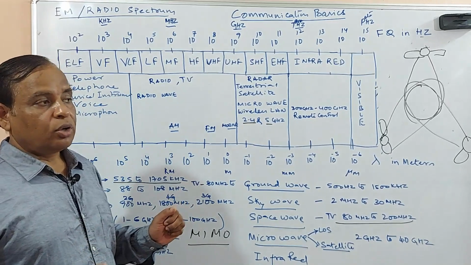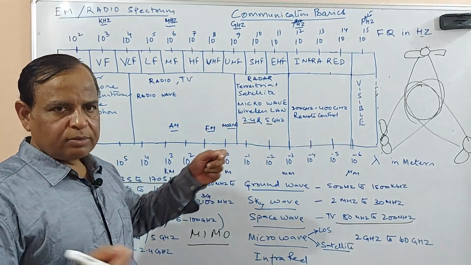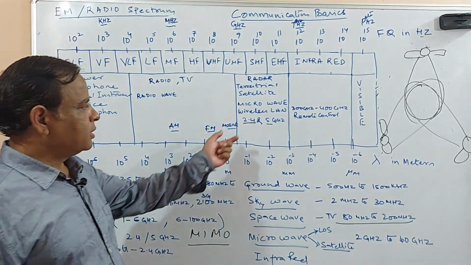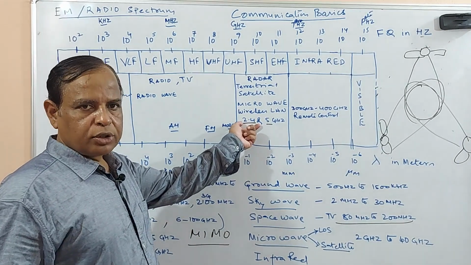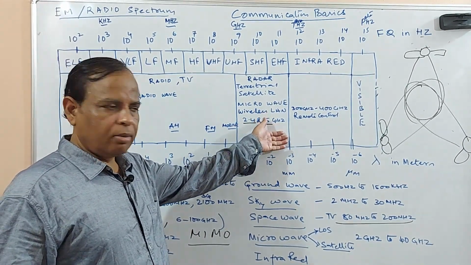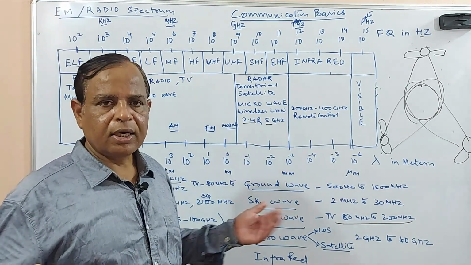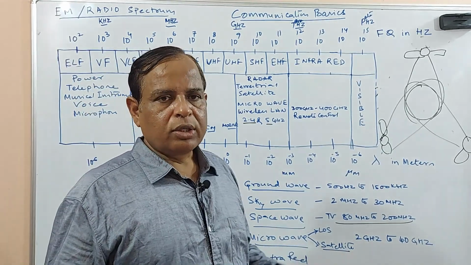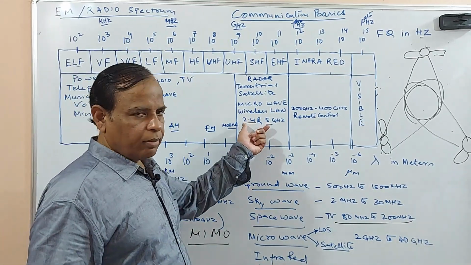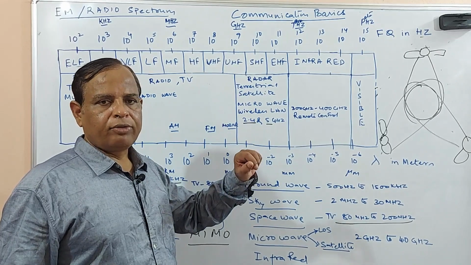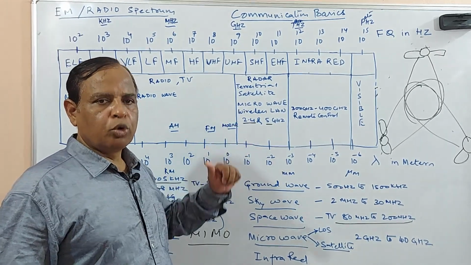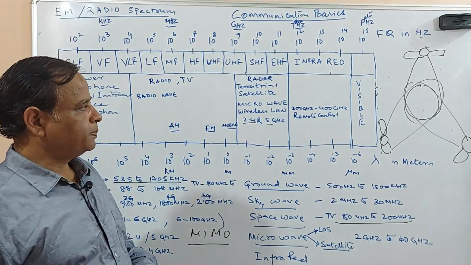So whoever is manufacturing Wi-Fi devices will be using either 2.4 or 5 gigahertz, and presently the Wi-Fi routers coming out have dual bands. The original Wi-Fi devices used to use only the 2.4 gigahertz band.